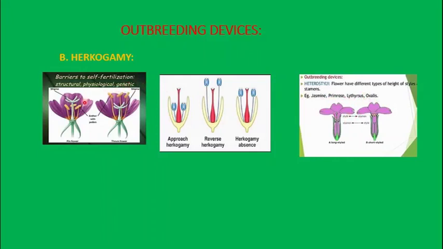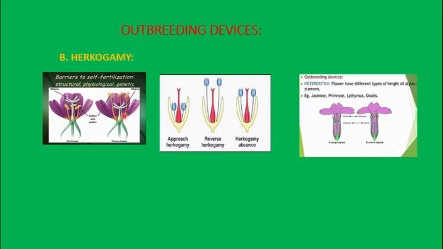It's a very interesting factor. The positions of the male reproductive part and the female reproductive part are not at the same level. In the first diagram you can see the filament and anther are placed lower than the stigma, style and ovule; the stigma is above the anther. In this other type of condition, the stigma is placed lower than the anther with the pollen grain. So this also forms a barrier in the floral arrangement.